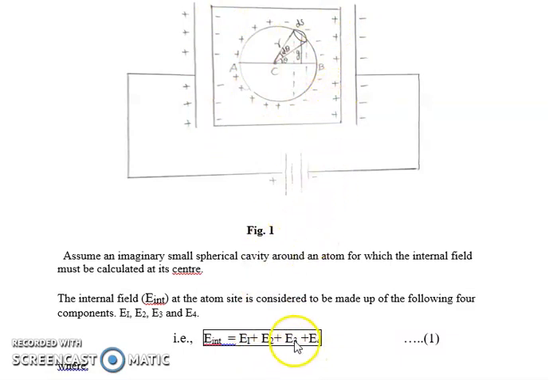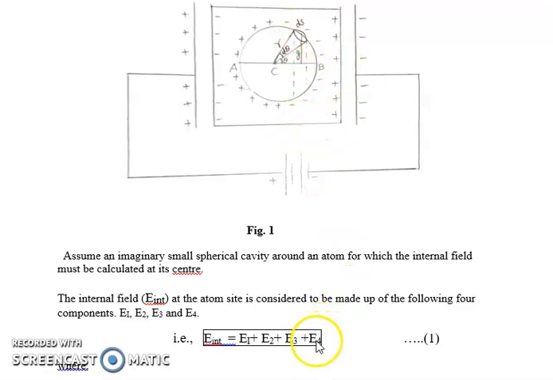Come to E3. What is E3? From the outer end we are coming to the inner side. So this is over, these charges we have discussed. Now we have to talk about the charges on the surface of the spherical cavity. So what is E3? Electric field due to charges induced on the surface of the spherical cavity. We use the word induced because by electrostatic induction we are getting charges here.